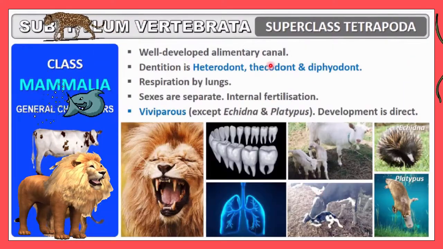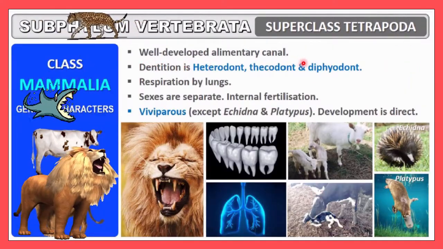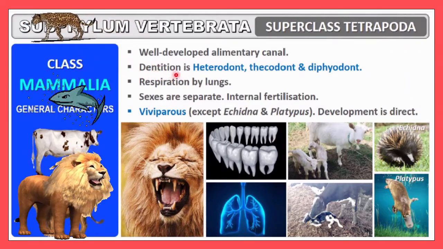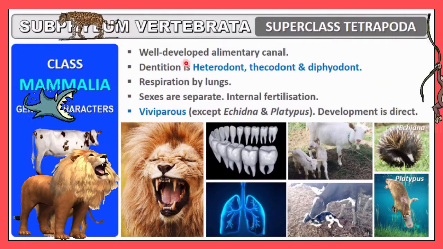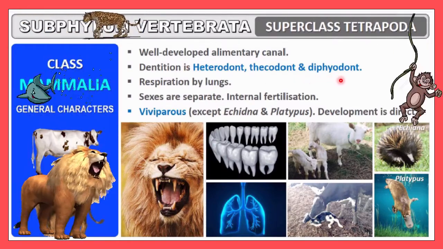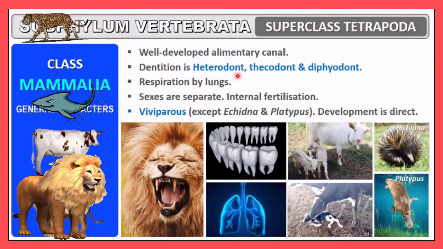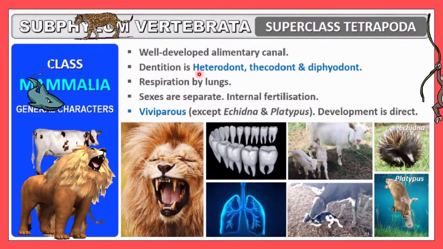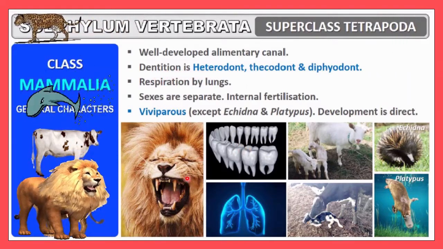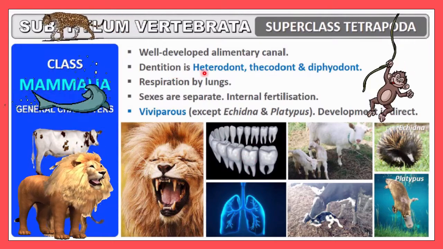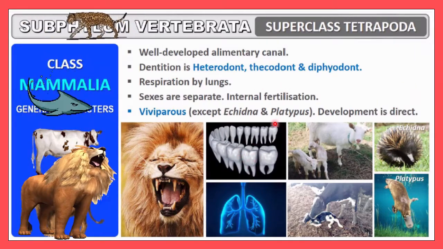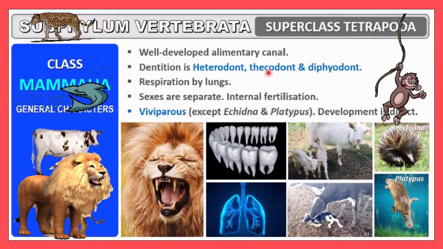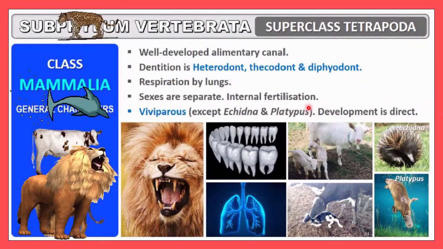Next here you can see a well developed alimentary canal will be observed. And dentition, this is also a very unique feature. Dentition means teeth arrangement, you can see heterodont, thecodont and diphyodont. These are very important features of the teeth which we will learn in detail in chapter number 16. But here you must remember what dentition is and the difference in the dentition. So here dentition is very unique. There is work distribution, and the shape of the teeth is according to the function of the teeth. So here heterodont, thecodont and diphyodont teeth will be observed.